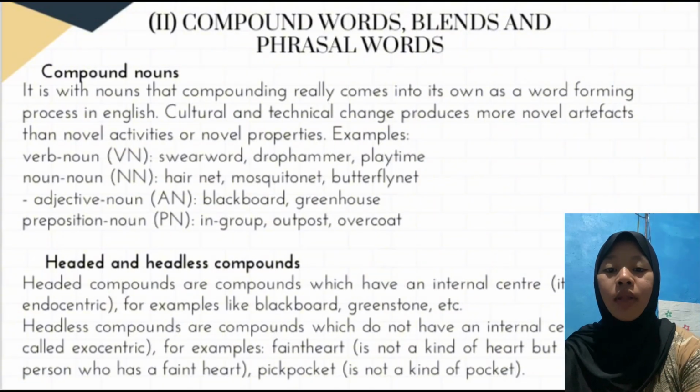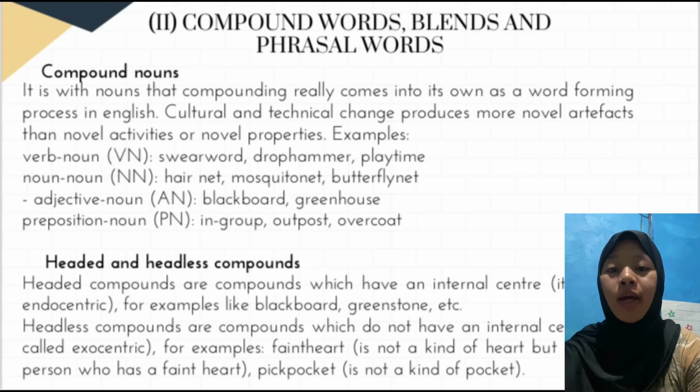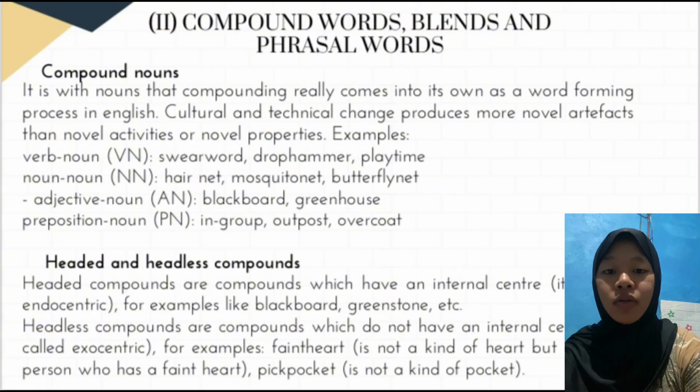It is with nouns that compounding really comes into its own as a word-forming process in English. Cultural and technical change produces more novel artifacts than novel activities or novel properties. Example, verb noun is swearword. Swear is a verb, word is a noun.